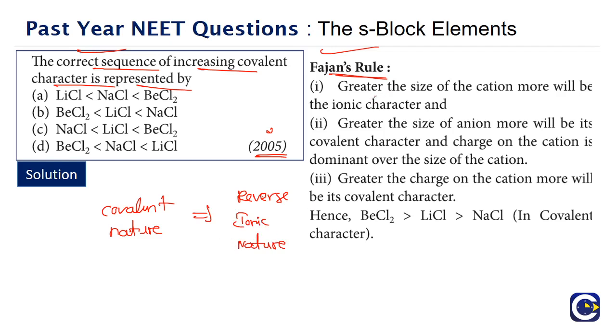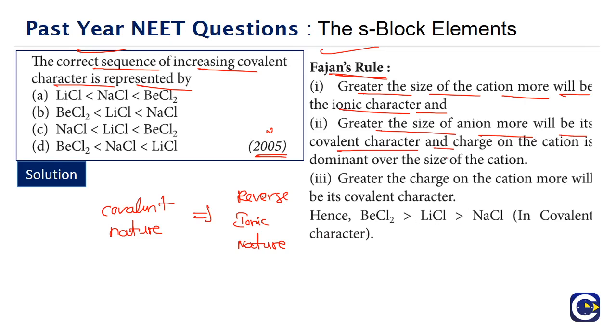So what is the first rule? Greater the size of the cation, more will be the ionic characteristics. When the size of the cation is more, the ionic characteristics will be more. Greater the size of the anion, more will be the covalent characteristics. Means when the anion is bigger, the covalent characteristics will be high.